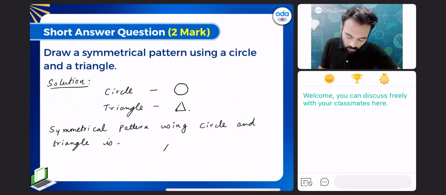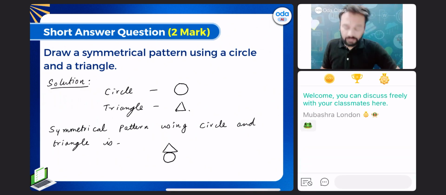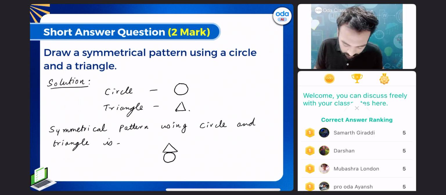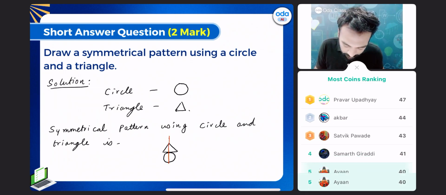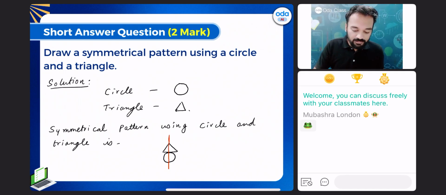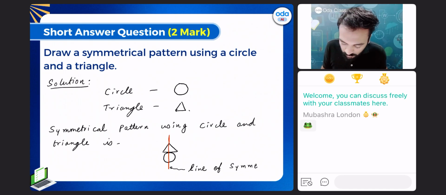Draw one triangle like this, below that just in the middle draw one circle, correct, and make one line in the middle also like this. This line is known as the line of symmetry. Clear?